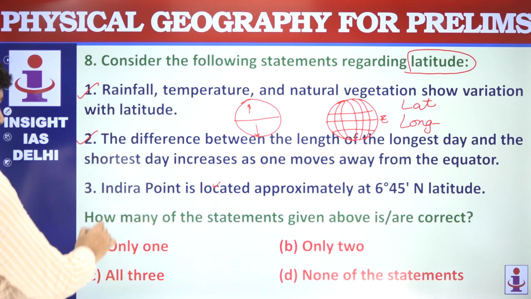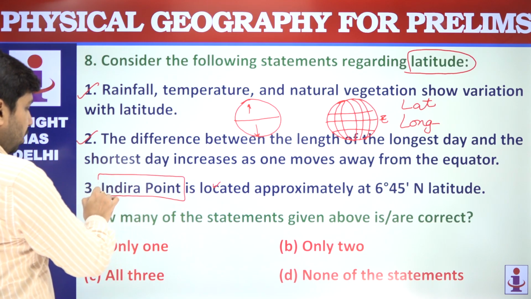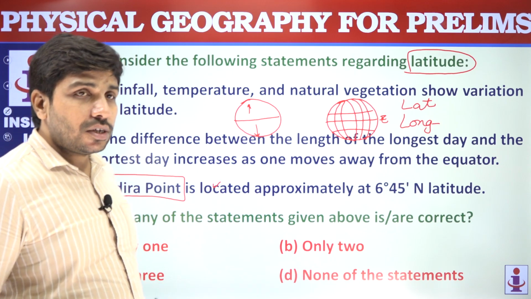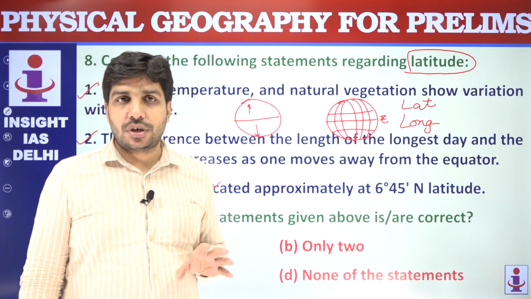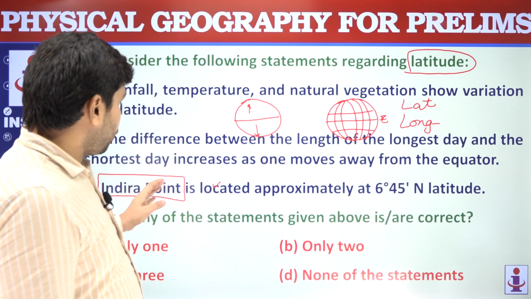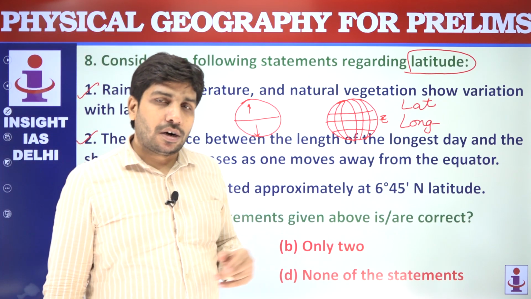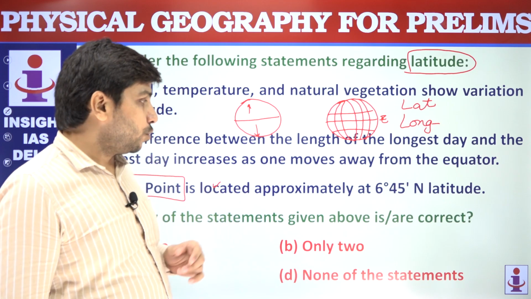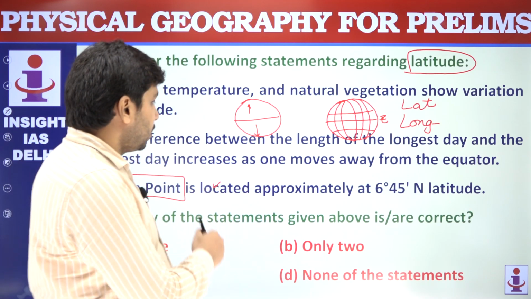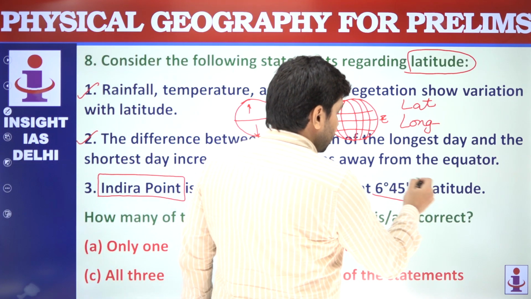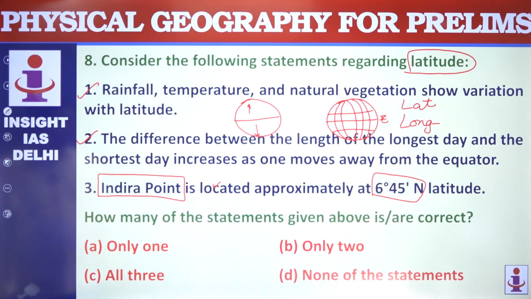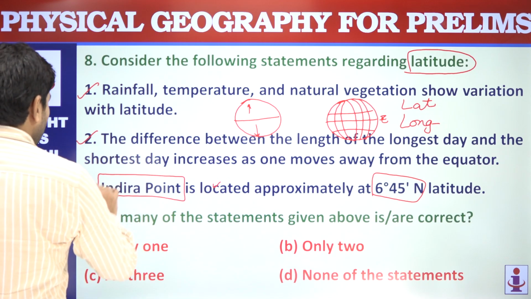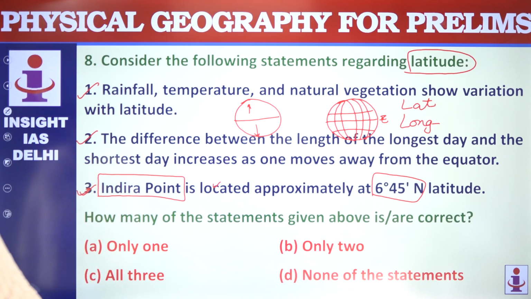Indira Point. This statement is regarding Indira Point. Indira Point used to be the southernmost territorial position of India, but it got submerged due to the 2004 tsunami. Indira Point is located at this latitude. This is the approximate latitudinal location of Indira Point. This statement is also correct. All three are correct statements.